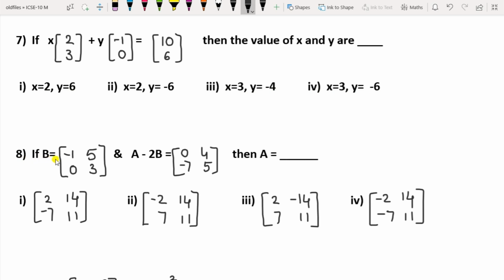Question 8 here is if B equal to minus 1, 5, 0, 3 and A minus 2B equal to 0, 4, minus 7, 5, then you have to find the value of A here. Here B has been given to you, you have to find the value of A. Okay, and the solution of the equation has been given as 0, 4, minus 7, 5. So what will be A here? So all these are the options. So solve it and find the correct option.